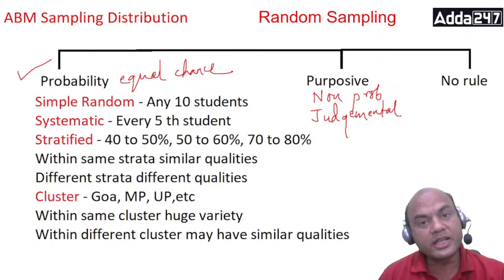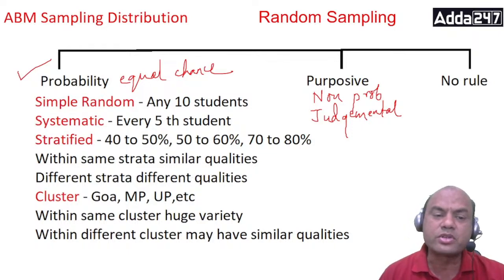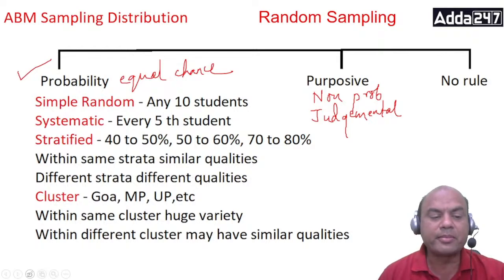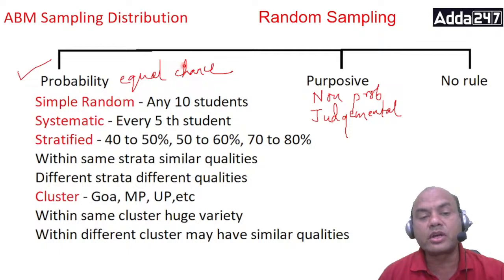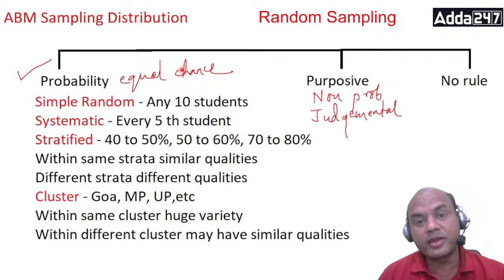Now we'll study each one in detail, but before going ahead, I'll give you a short idea about this. Understand one simple logic of probability. Probability sampling means sampling in which every element has an equal chance of getting selected. Every person, every individual, every sample will have an equal chance.